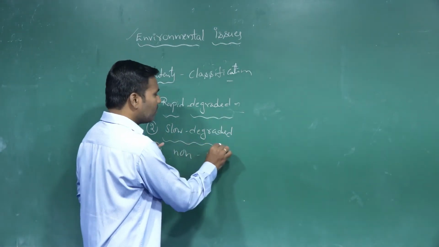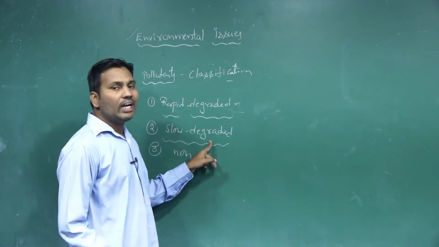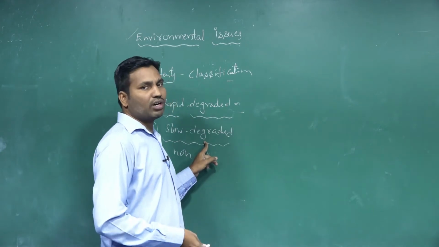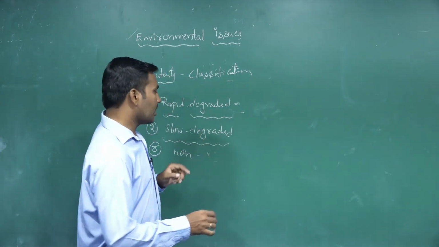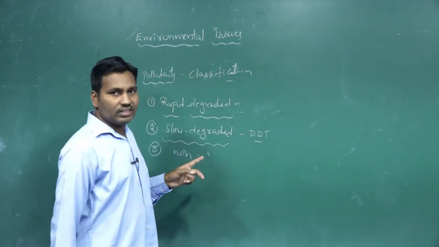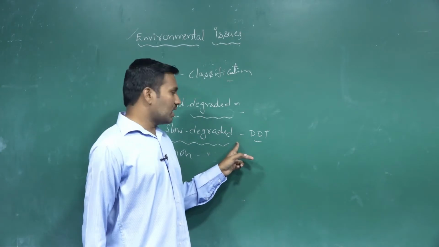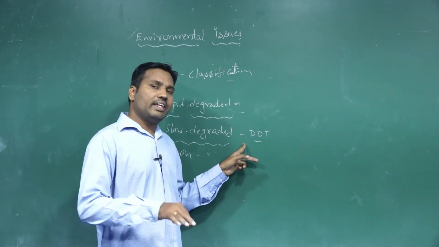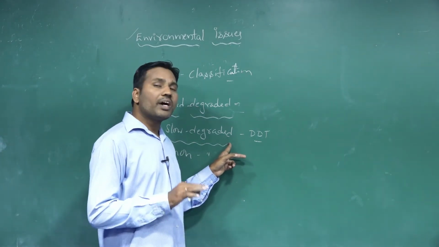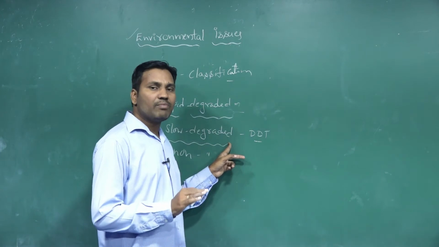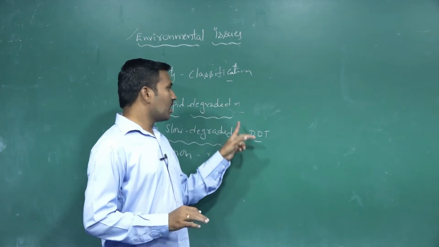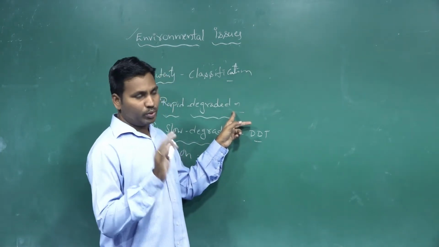The second one is called slow degraded pollutants. They degrade and mix with the environment at a slower rate. Examples: DDT and certain biosynthetic chemicals. They do degrade, but at a slower rate. These are called persistent pollutants, since they retain their form for some time in the environment.